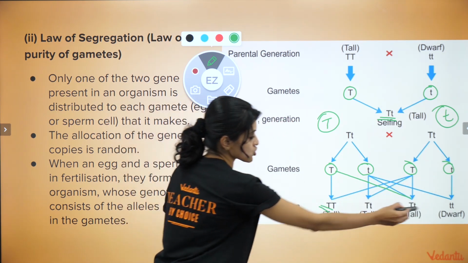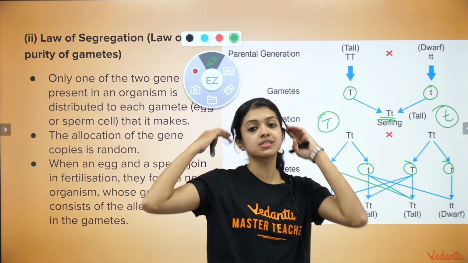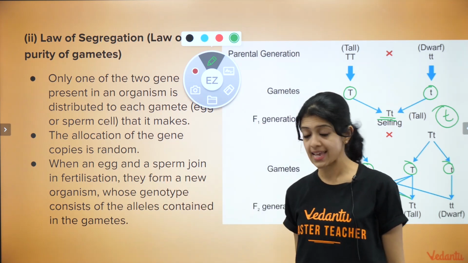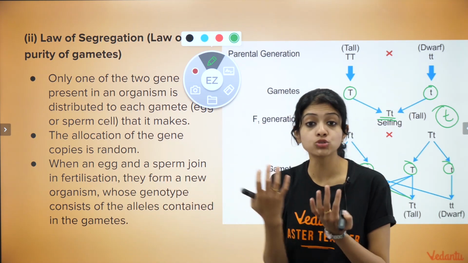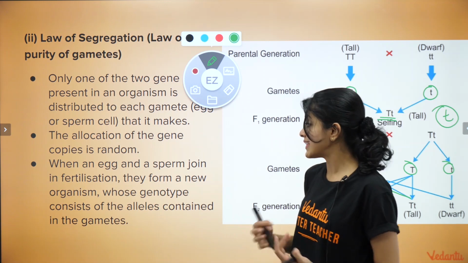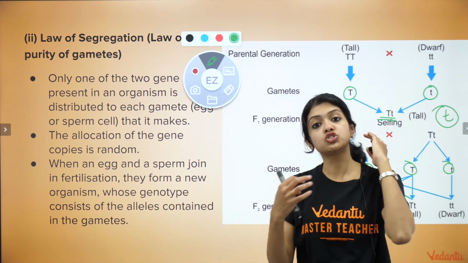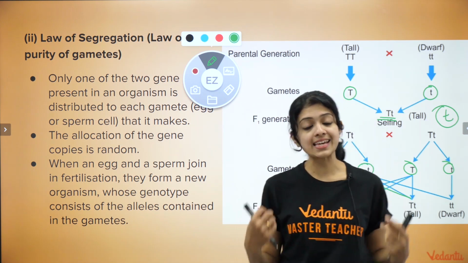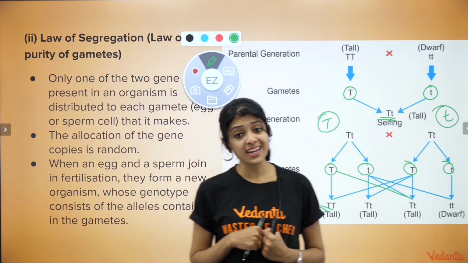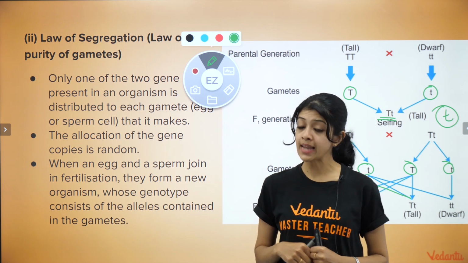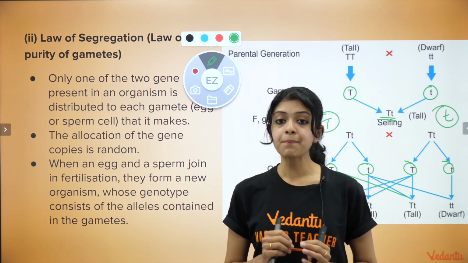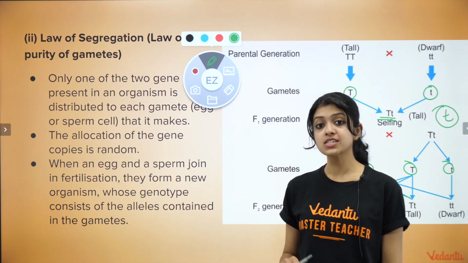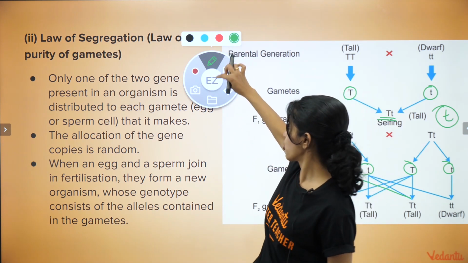That is how we get all of these genotypic combinations, which is why the third point says, when an egg and a sperm join in fertilization, they form a new organism whose genotype consists of the alleles contained in the gametes. Very, very important, children. Now, talking about why this law is also known as the law of purity of gametes.